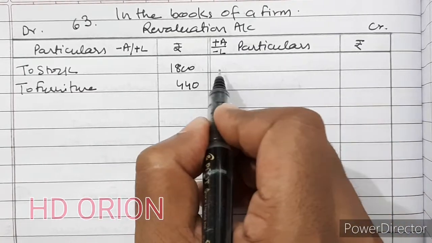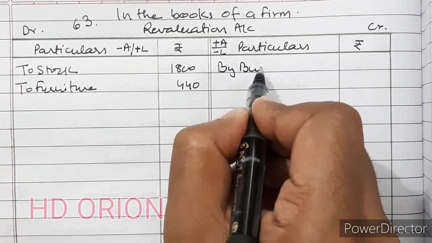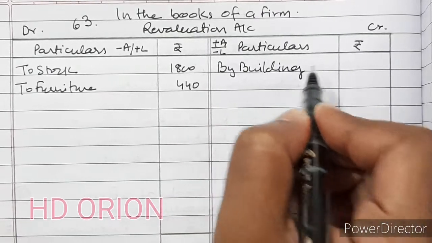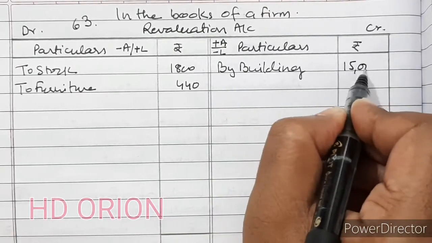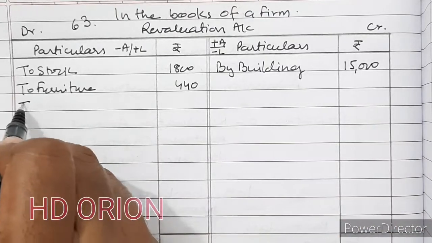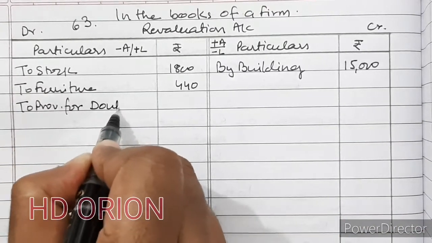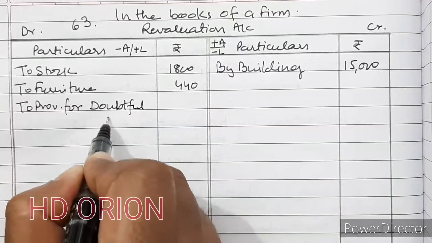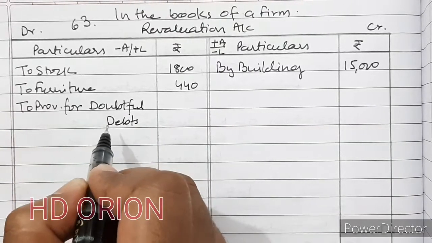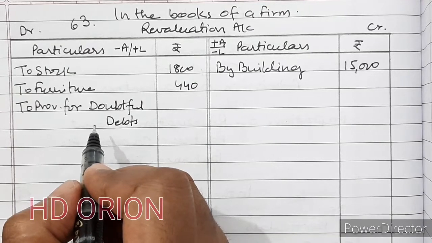Then building is appreciated, so by building it is appreciated by 15,000. Then there is a provision to be made, provision for doubtful debts. It is 5% on debtors.